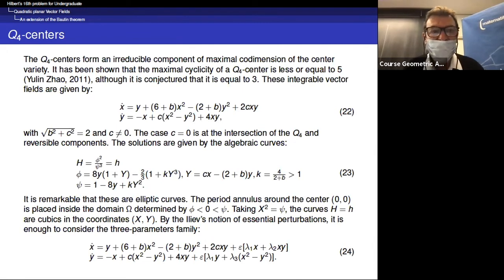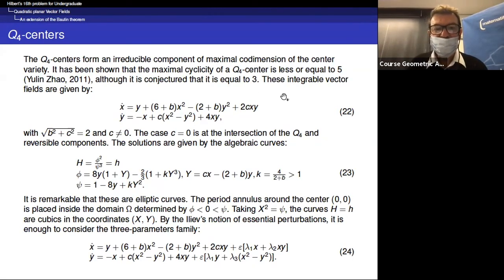So what should I explain? Maybe I explain a little bit more precisely these Q4 centers. The Q4 centers form an irreducible component of maximal codimension of the center variety. It has been shown that the maximal cyclicity of a Q4 center is less or equal to 5. It is a result by Yuling Zhao, 2011, although it is conjectured that it is equal to 3.